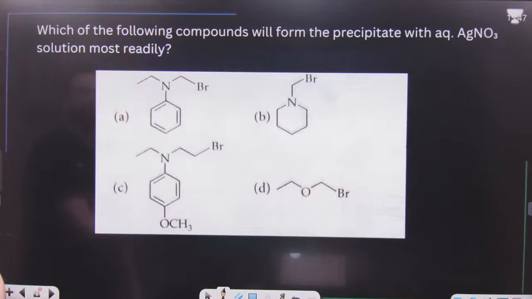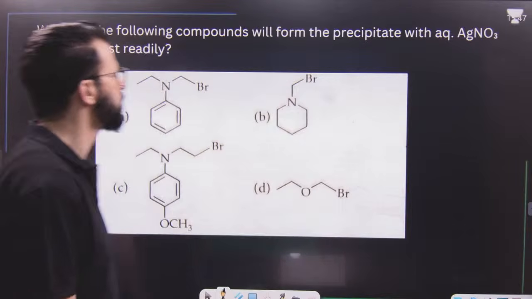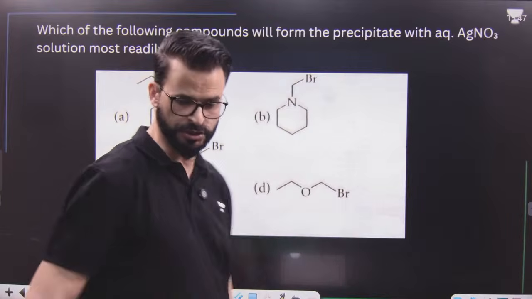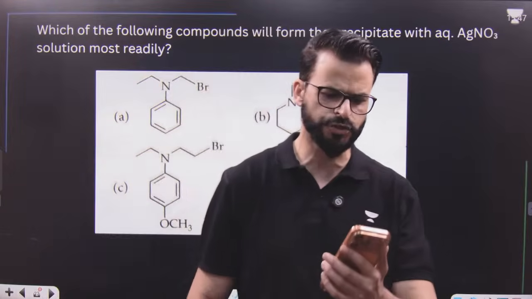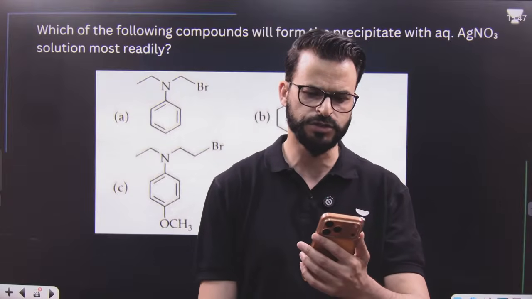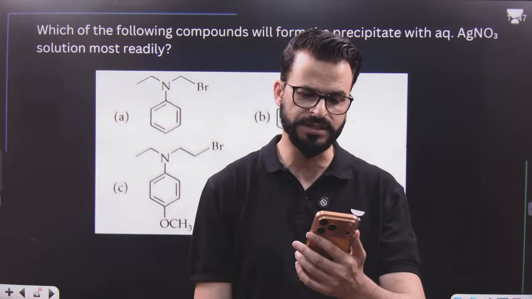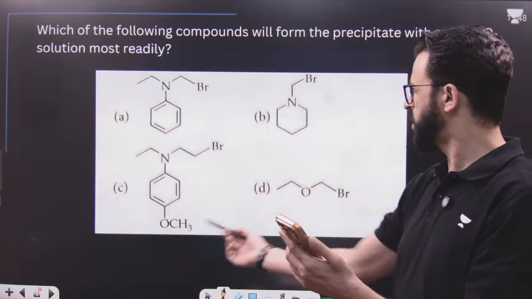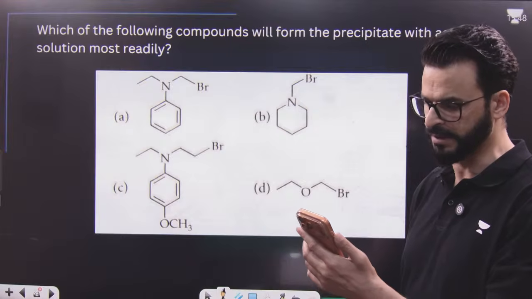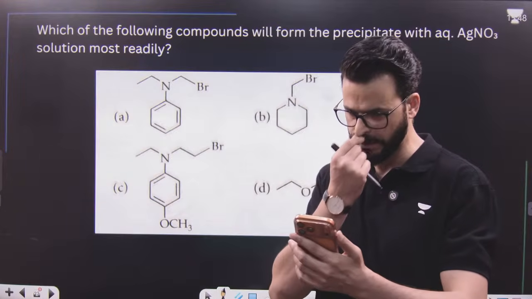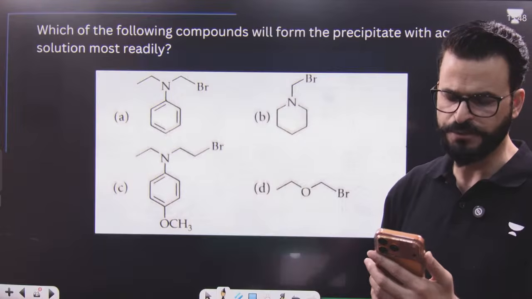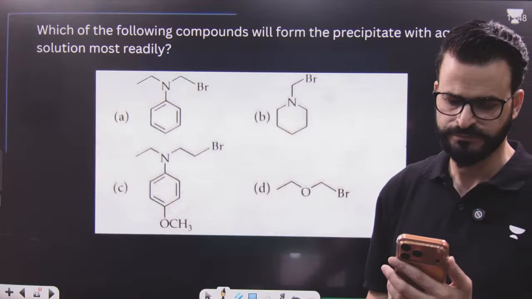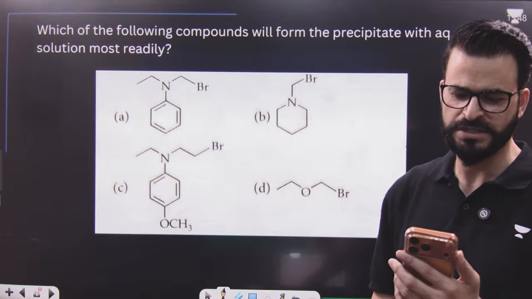Now, after this, which of the following compounds will form the precipitate with aqueous AgNO3 solution most readily? Let me know the answer of this question in the chats. Waiting for your response. Come on. Is it A? Is it B? Is it C? Or D option? Let me know quickly. Which option is the correct one?